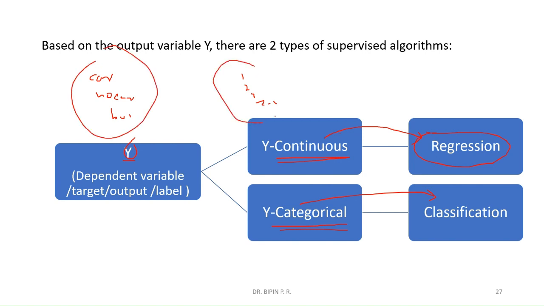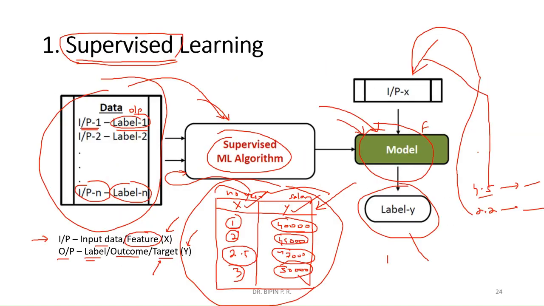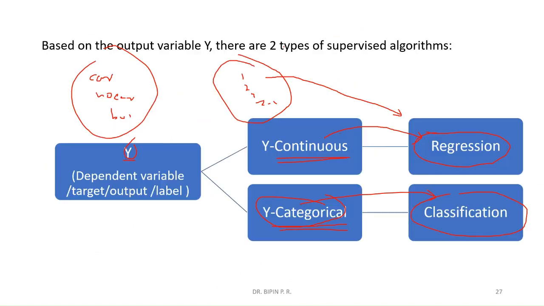For continuous output variables, we will use regression type algorithms. For categorical output variables, we will use classification type algorithms. All these come under supervised learning algorithms, which are classified into two types: regression and classification.